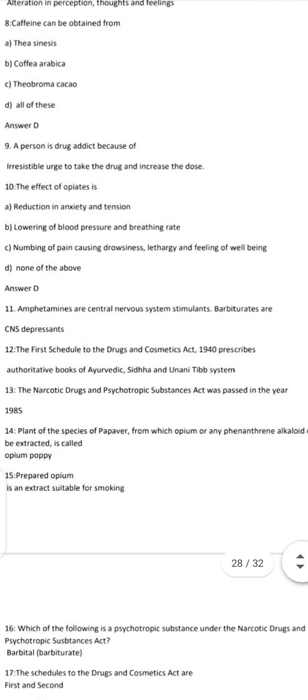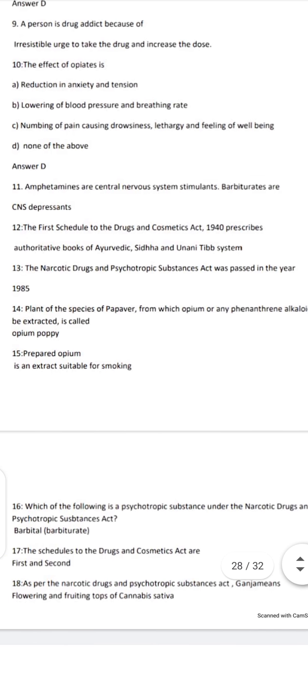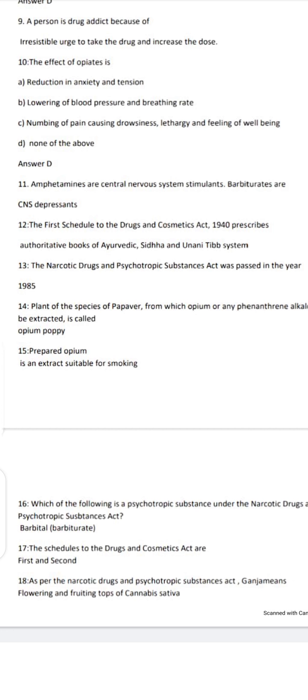Amphetamines are central nervous system stimulants. Barbiturates are CNS depressants. The First Schedule to the Drugs and Cosmetics Act of 1940 prescribes authoritative books of Siddha and Unani Tibb systems.